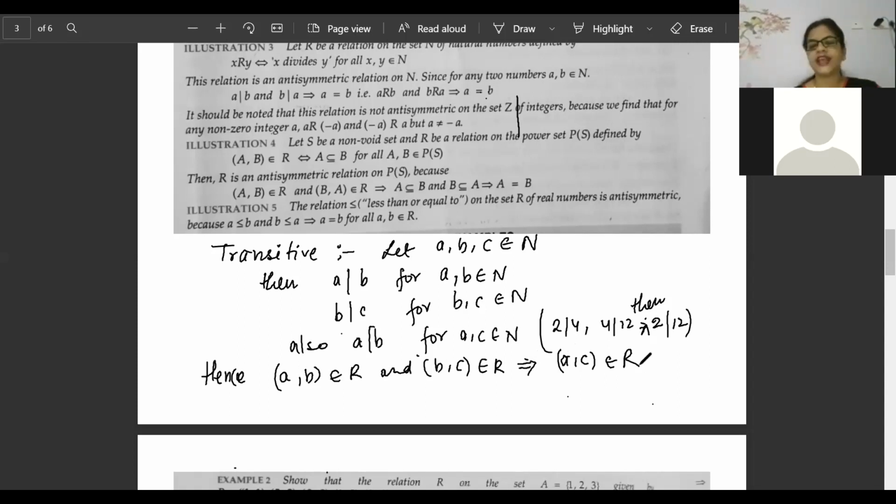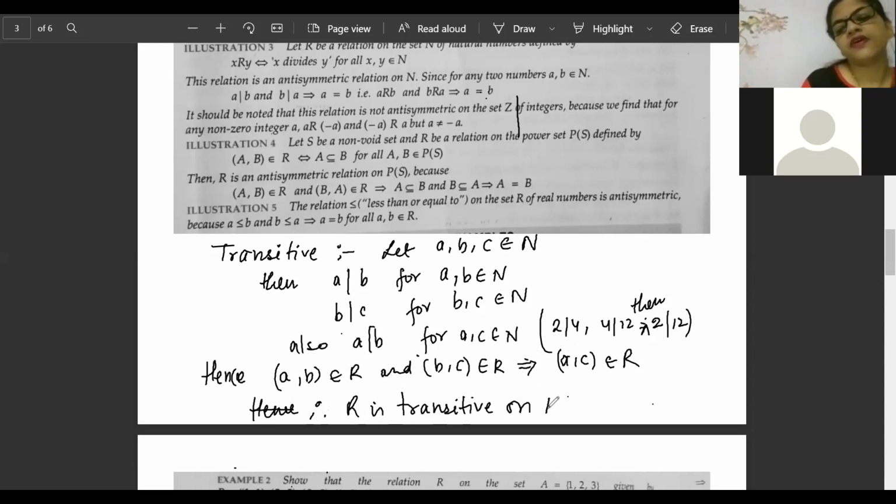That is, AB belongs to R, BC belongs to R, and this arrow indicates then AC belongs to R. Therefore, R is transitive on N. AB, BC, AC. Understood?